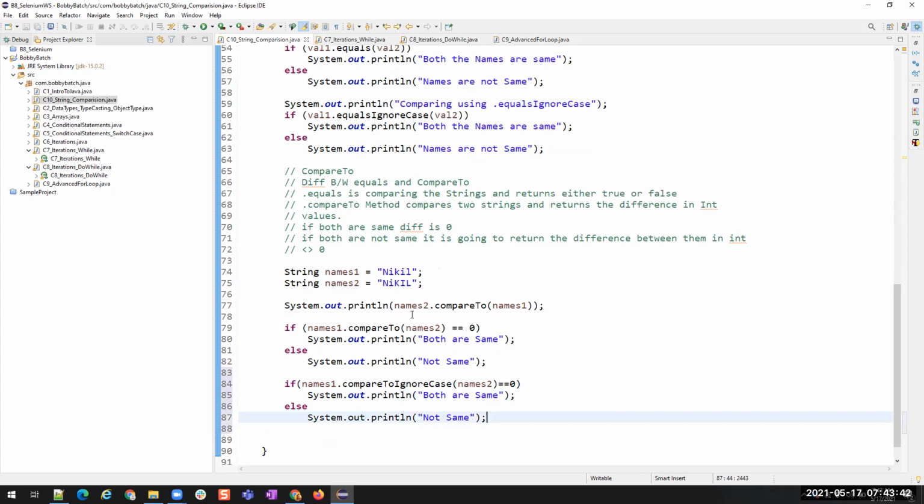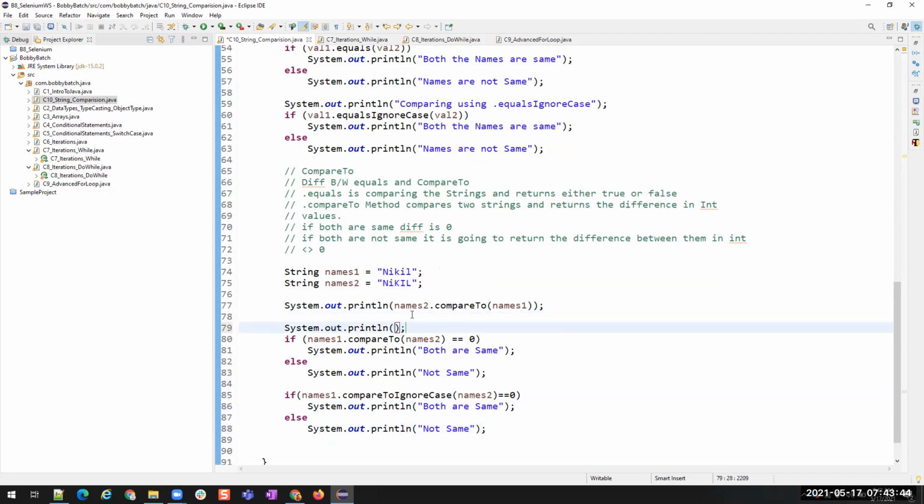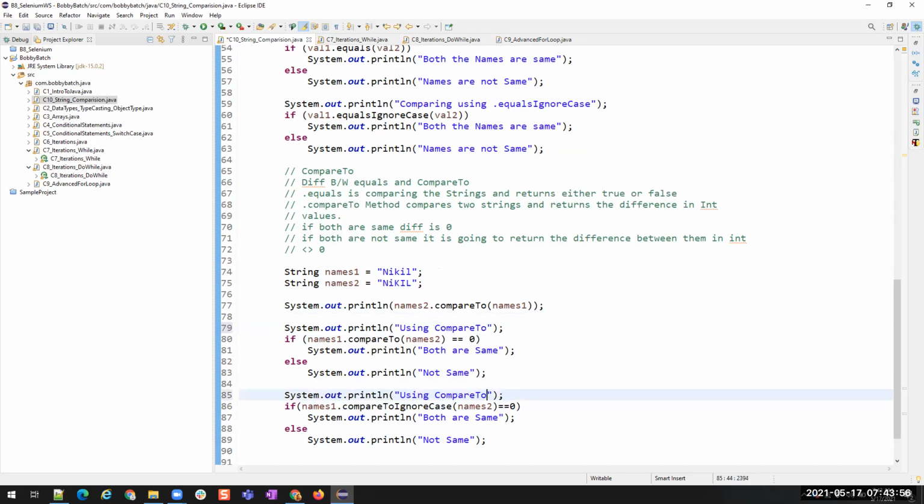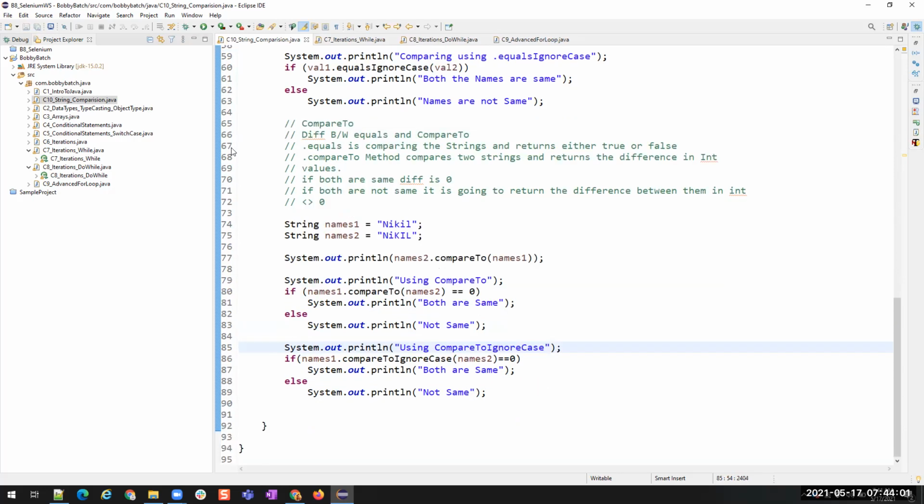Just for your understanding, I'm writing an extra print statement over here. It says using compareTo, and then here using compareToIgnoreCase. Now if I run, you'll understand.